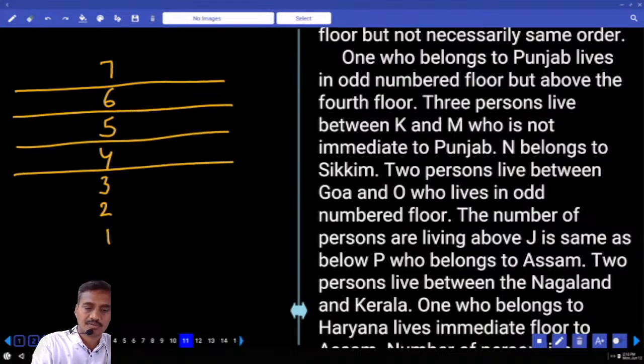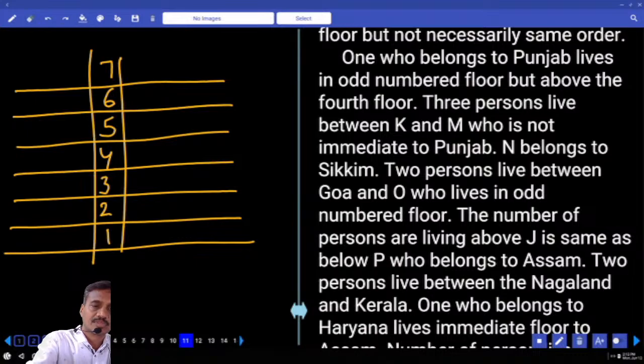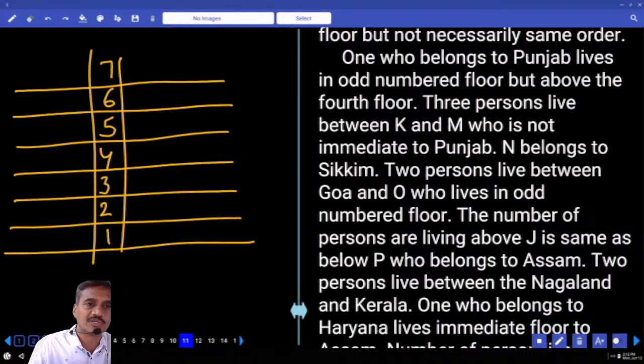Condition number 1. Here, one who belongs to Punjab lives in an odd number floor but above the 4th floor. Above the 4th floor, odd number floor, how many possibilities do we have? 2 possibilities. The one who belongs to Punjab can be either on the 7th floor or on the 5th floor. Hence there are 2 possibilities to this one.